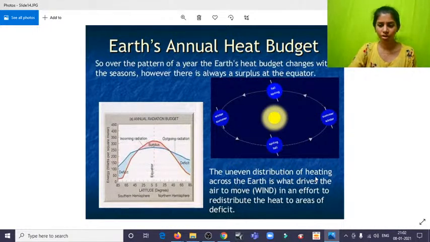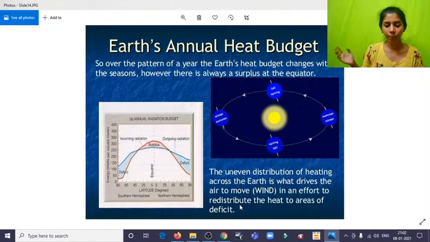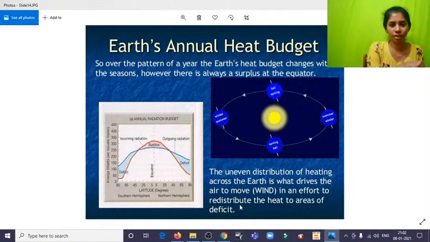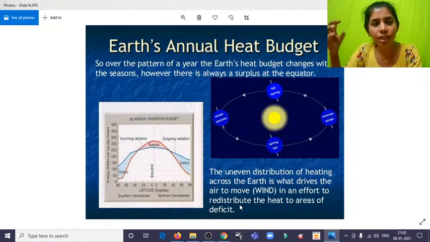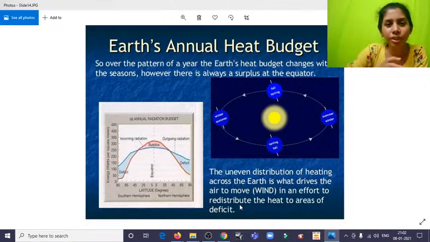And the uneven distribution of heating across the Earth is what drives air to move. We all know the wind moves depending upon density. For example, if there's a vacant space over here, what happens? People come and stay over here. Same thing for the wind. I'll talk elaborately about the wind systems later. When the density changes, the wind will also move its course.